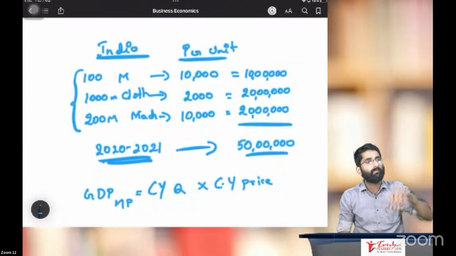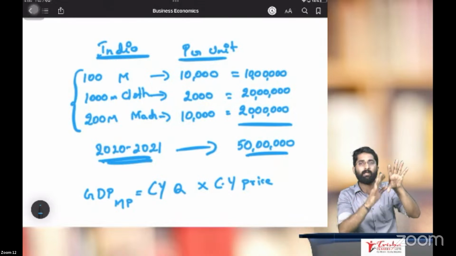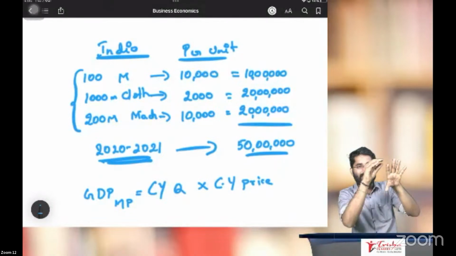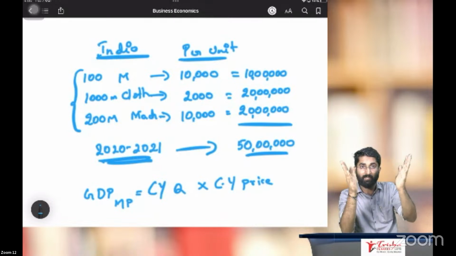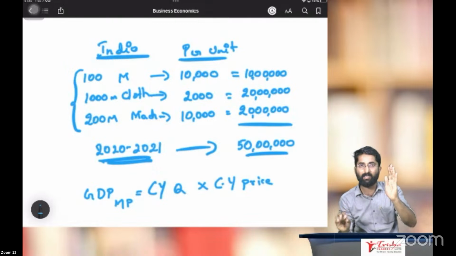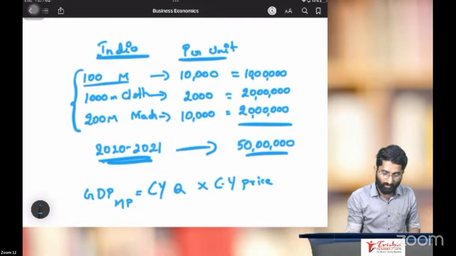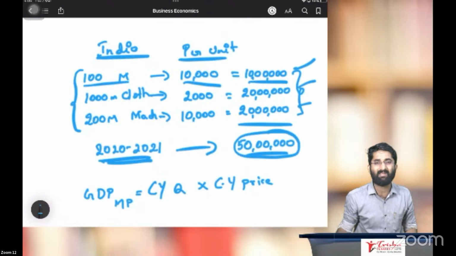The total quantity produced in the year in each product and service was multiplied by the market price per unit of each product, and we got the value. That value we have added here. And if I go on adding all these values, this is GDP at market price.